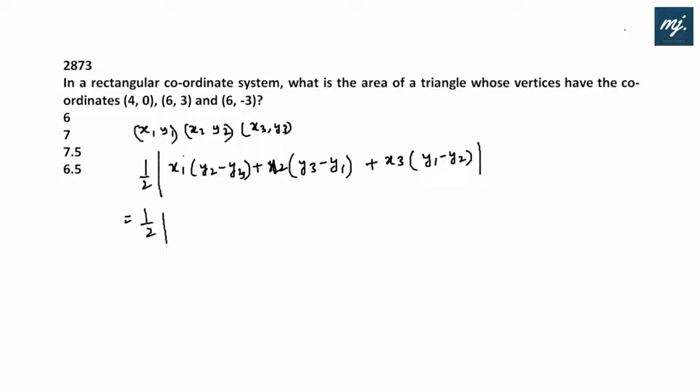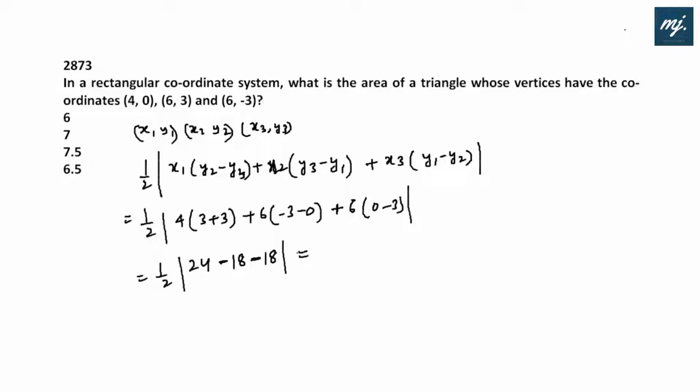So area would be half into, that is 4 into (3 plus 3), plus 6 into (minus 3 minus 0), and then plus 6 again, 6 into (0 minus 3). So that would be half into 24 minus 18 minus 18. Since this is mod, as area is always positive, half into 36 minus 24, that would be half into 12, that would be 6 square units area. That fits in option A.